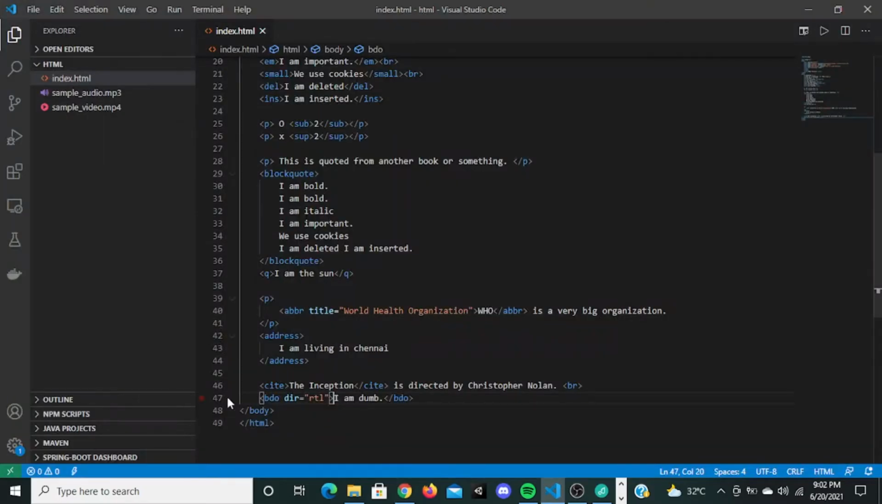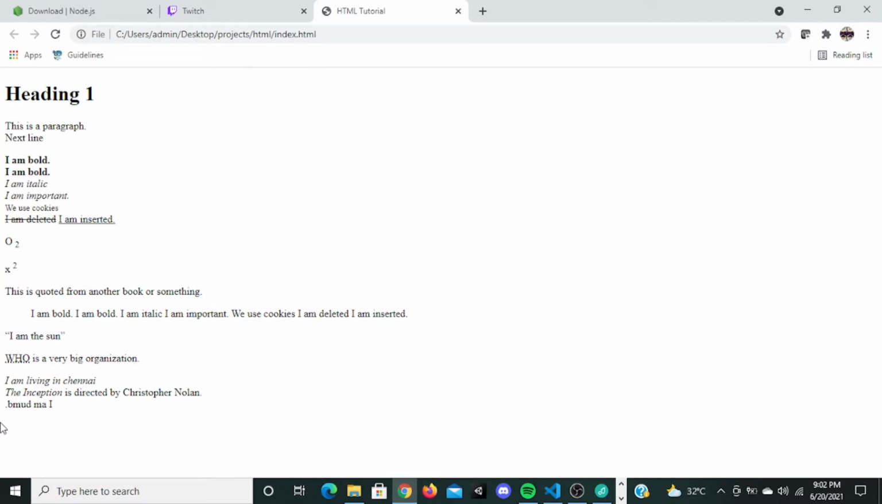If you just give bdo, it's going to say I am done. If you give rtl right here, it's going to come out reversed, something like that. So yeah, these are all the formatting tags, or the semantic tags, that we use in HTML.